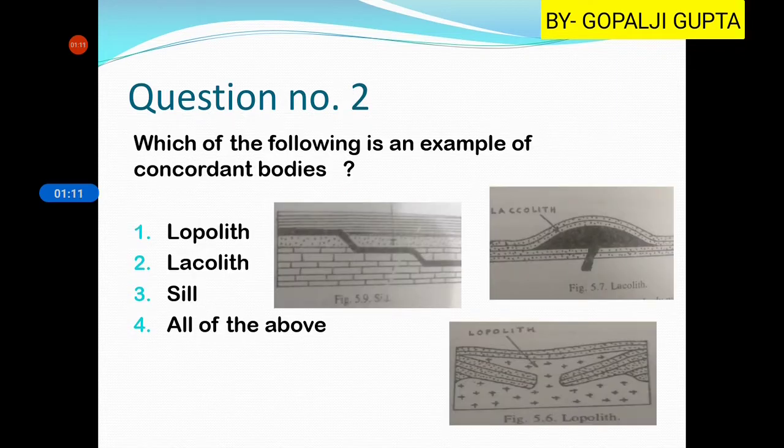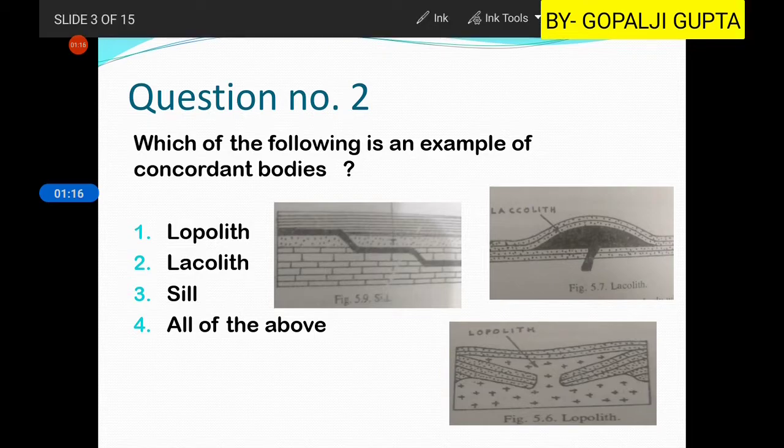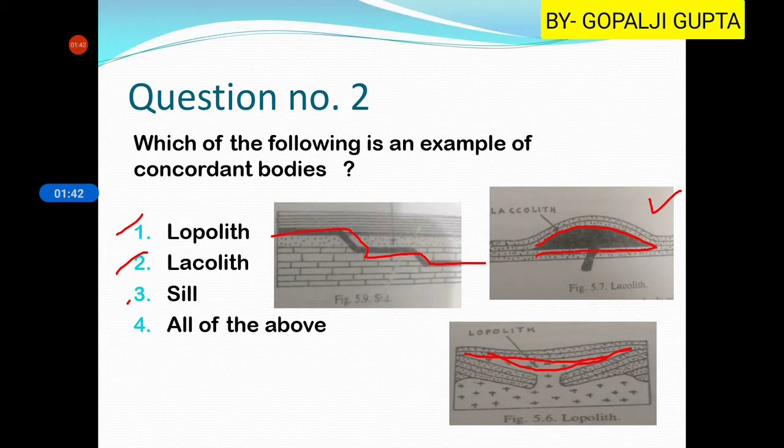Then, which of the following is an example of concordant bodies? You have the options like lopolith, laccolith and sill. Here you can see in the diagram laccolith, which is not cutting the strata, as well as lopolith, this is also not cutting the strata, and finally sill. So all of these three are examples of concordant bodies. So here the fourth option will be our right answer.